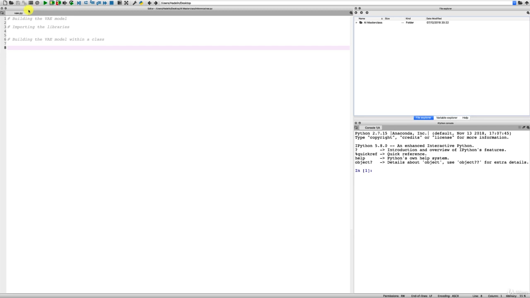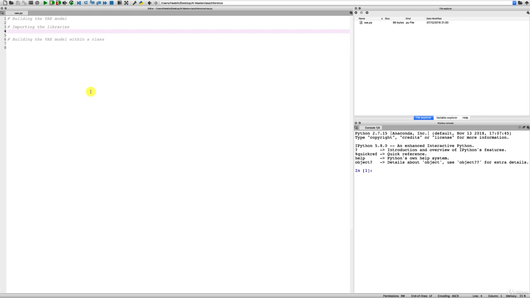But where did I create this VAE Python file? Well, here, as you can see, I am on my desktop. On my desktop, I created this AI masterclass folder. And if we open it, we will get, as you will get when we give you the folder, two subfolders, inference and training. And in the inference folder, that's where I created the VAE Python file, which we will implement in step 5. Are you ready?